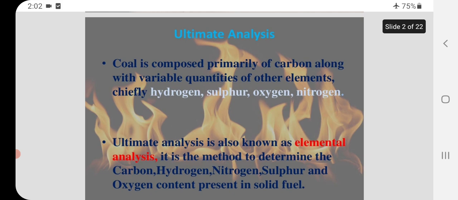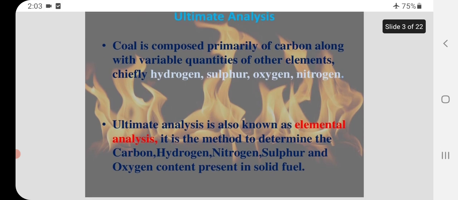Ultimate analysis of coal. Coal is composed primarily of carbon along with variable quantities of other elements, chiefly hydrogen, sulfur, oxygen, and nitrogen. Ultimate analysis is also known as elemental analysis. It is the method to determine the carbon, hydrogen, nitrogen, sulfur, and oxygen content present in solid fuel.